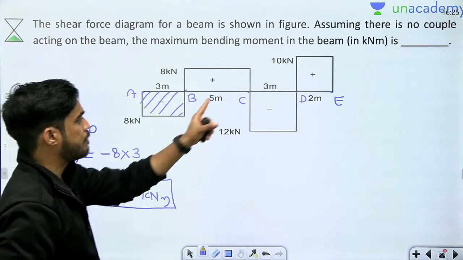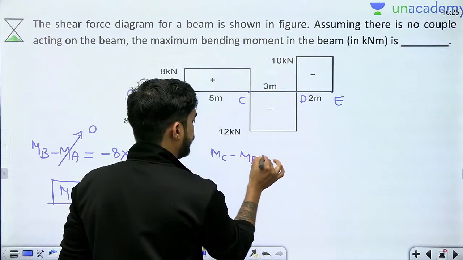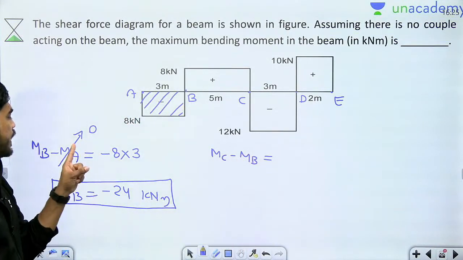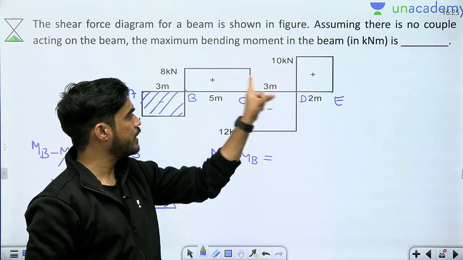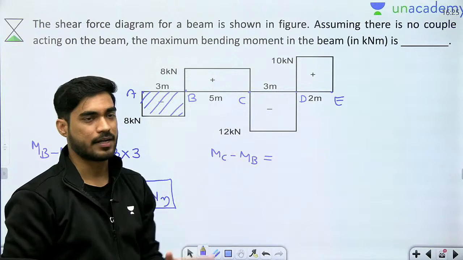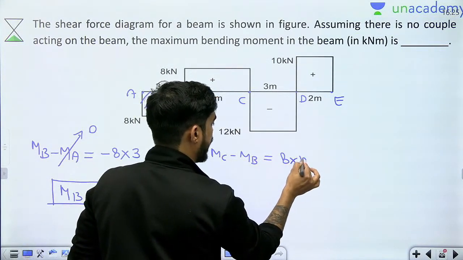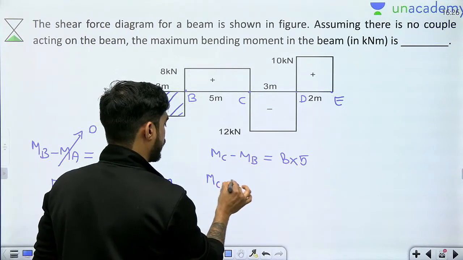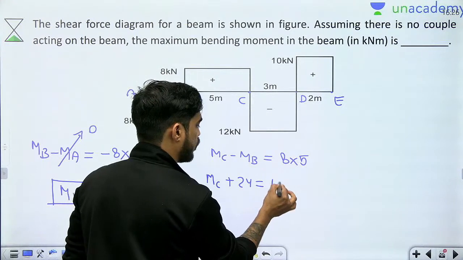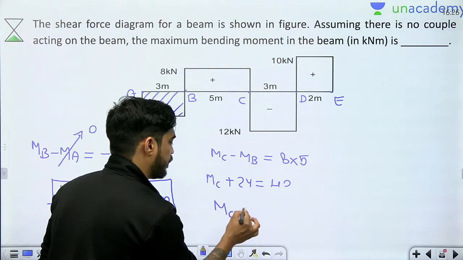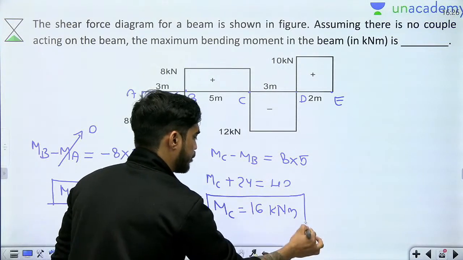Now MC we need to calculate. So can I do MC minus MB? Understand, if I am doing MB minus MA, I need to do MC minus MB, then MD minus MC, then ME minus MD, okay. So MC minus MB, this is a positive area, 8 into 5, okay. What is MB? MB is minus 24, so this will become plus 24 equals to 40. So MC will be equals to what? 16 kilonewton meter, okay.